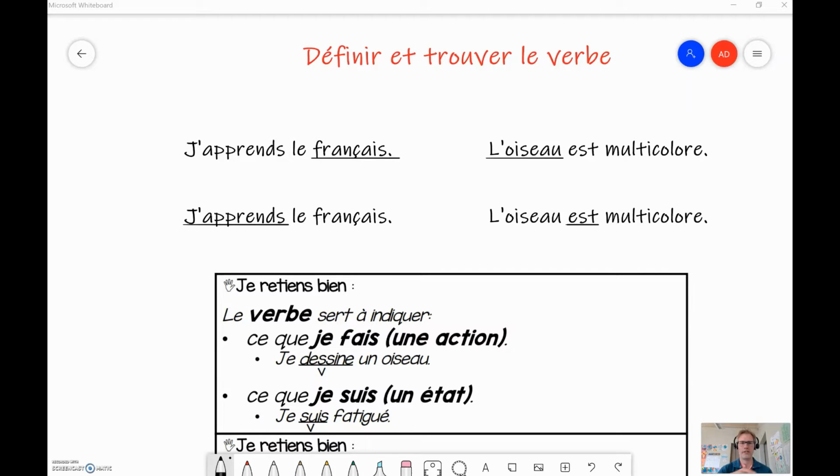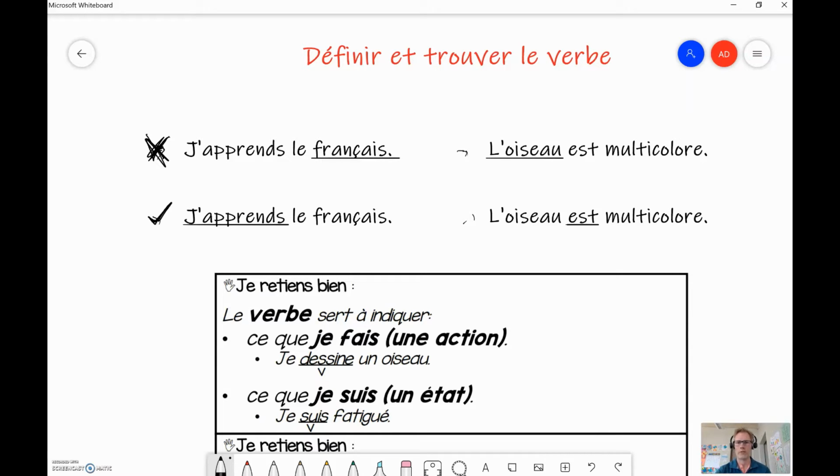On va regarder ces quatre phrases ici. Ces deux-là et puis ces deux-là. So, commençons ici. J'apprends le français. Ça, c'est la phrase. Lequel de ces mots est le verbe? So, français, is that a verb? No, c'est pas celui-là. The verb is not underlined in that one. J'apprends, to learn. That's a verb. It's an action word. So that's the verb that's underlined there.